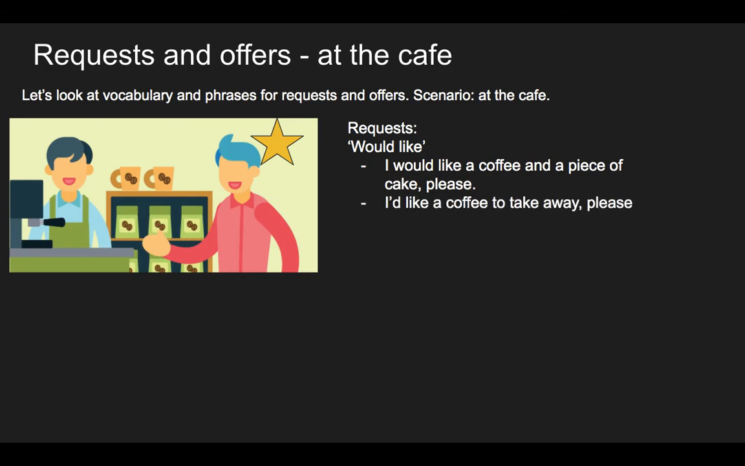Or we can, I would can be shortened to I'd, yeah? I'd like a coffee to take away, please. We would like to sit outside in the garden. We would like the soup and the pasta, please. So when you're ordering food at a restaurant, at a cafe, you use would like.